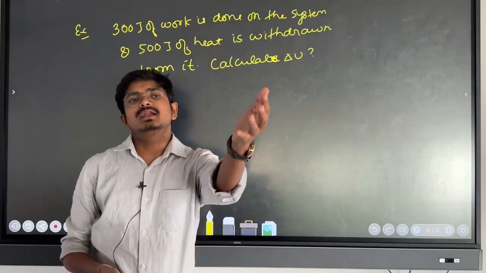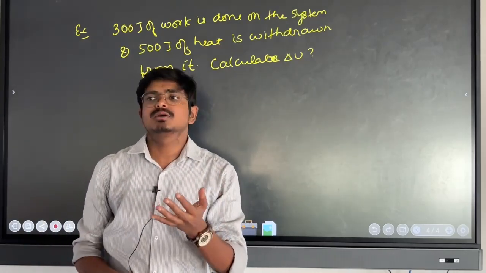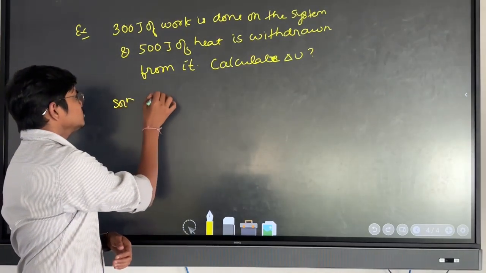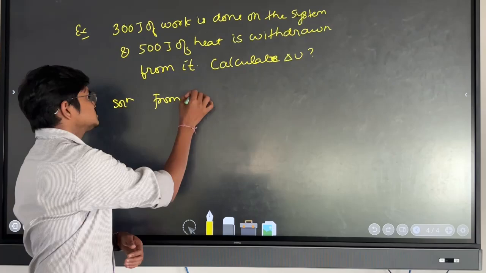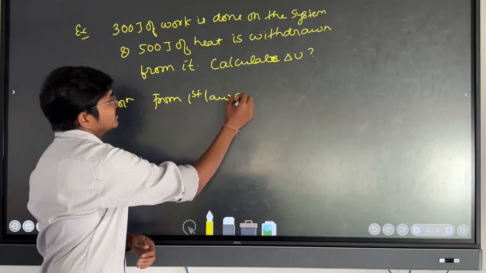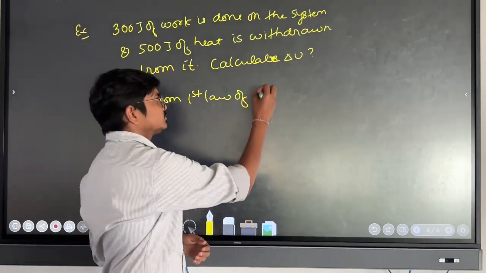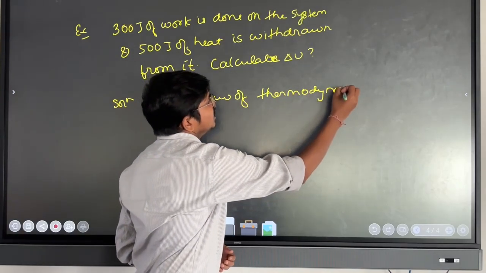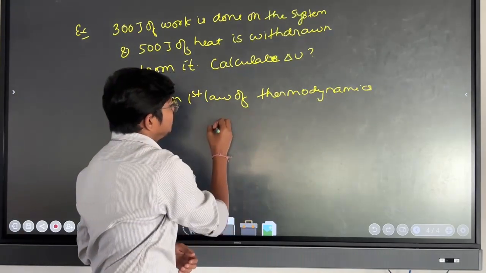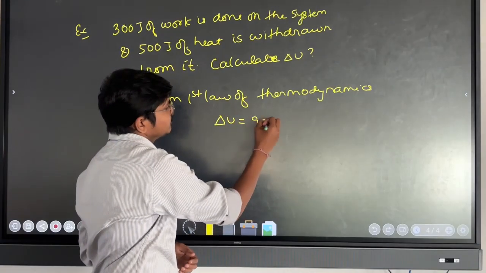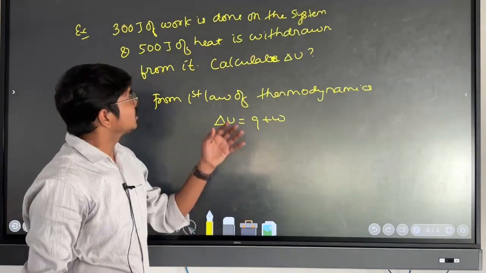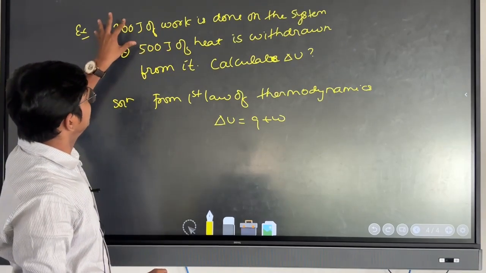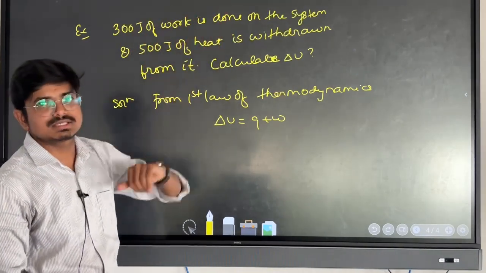As you know that delta U is equal to Q plus W from the first law of thermodynamics. So from the first law of thermodynamics, you can write delta U is equal to Q plus W. Now see here, if you have looked at the question carefully, 300 joule of work is done on the system.